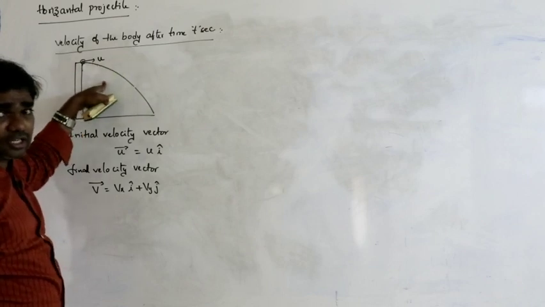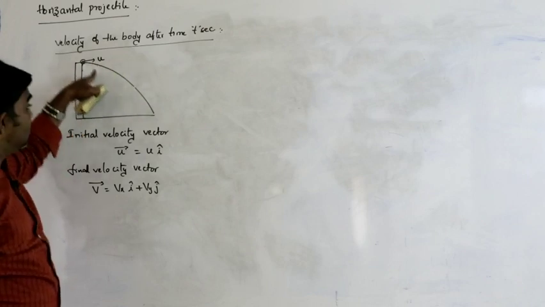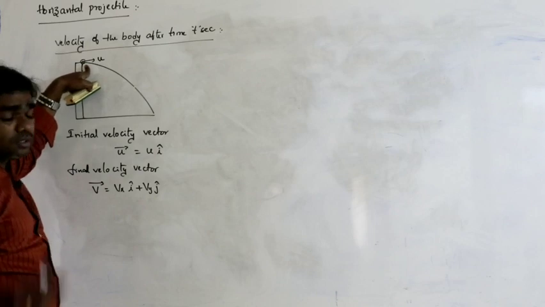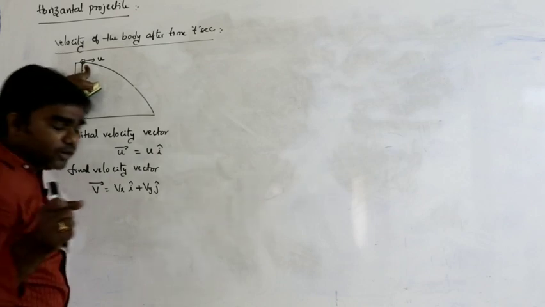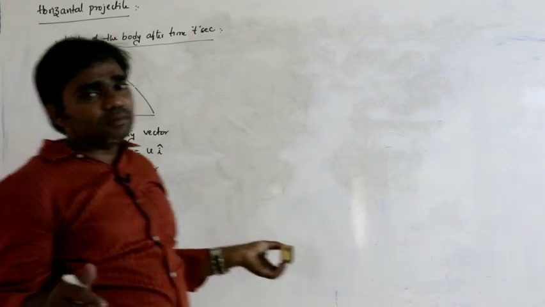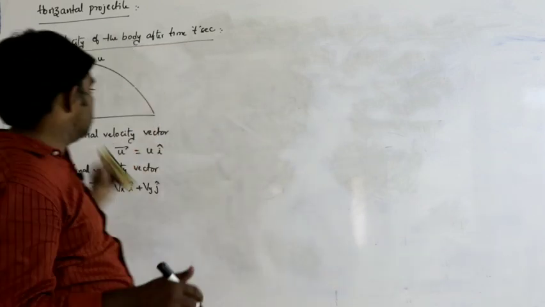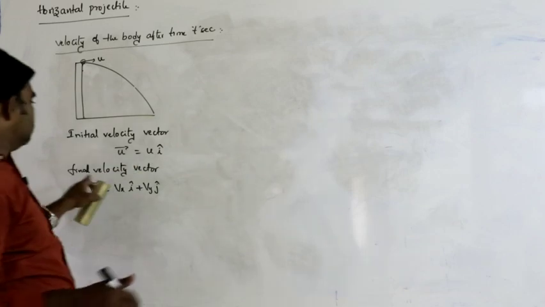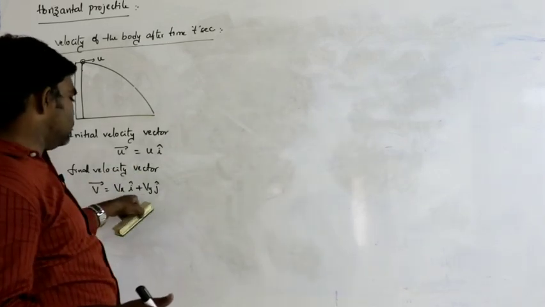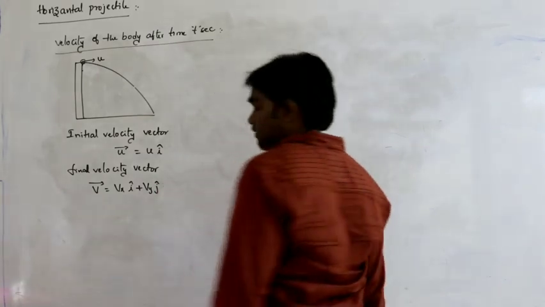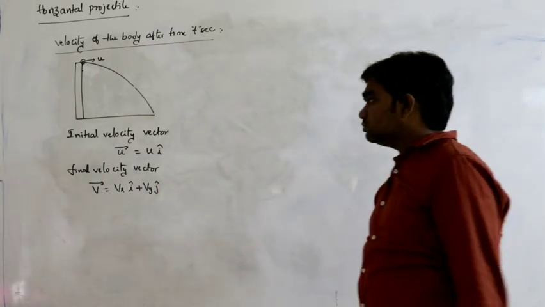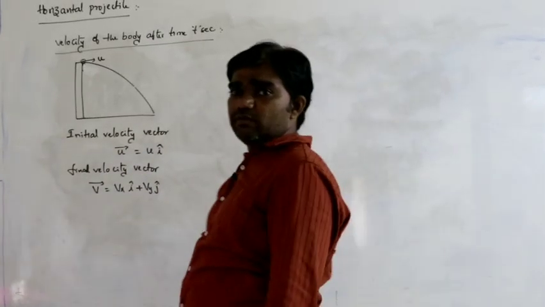But along the vertical direction, the body acts as a freely falling body, and for any freely falling body, the initial velocity must be 0. So the final velocity is v bar equals vxi plus vyj.